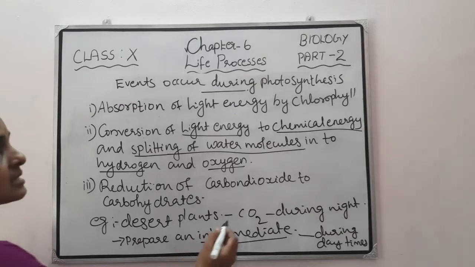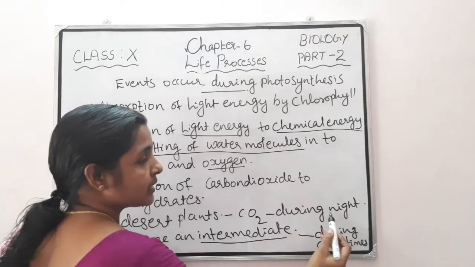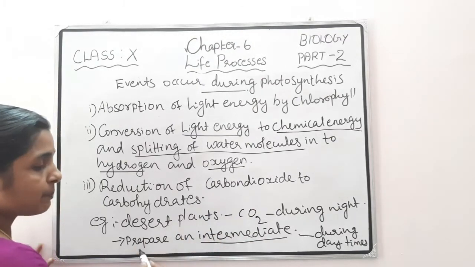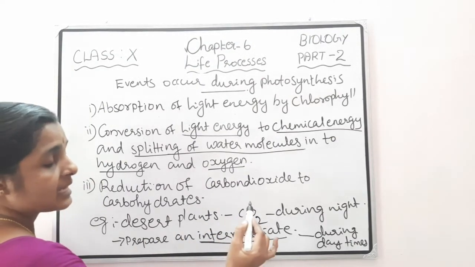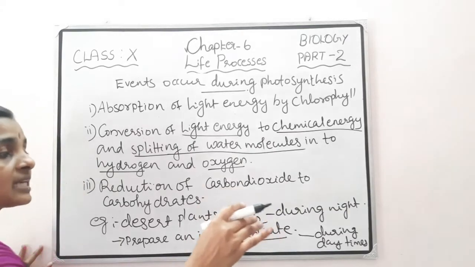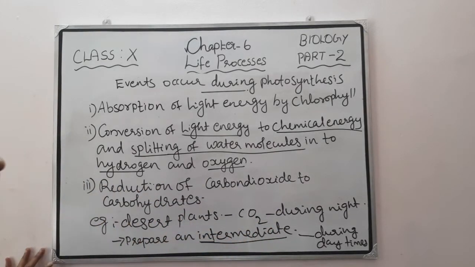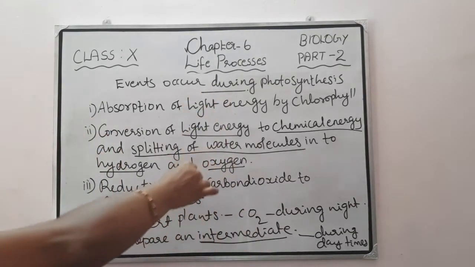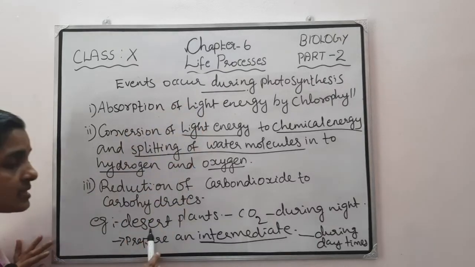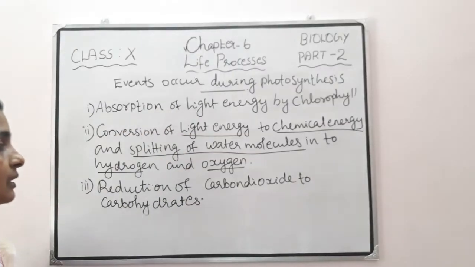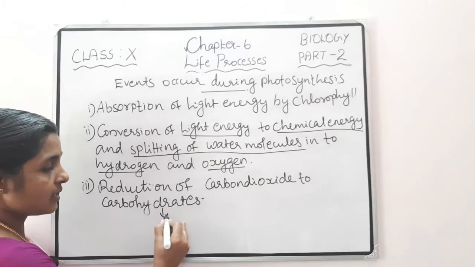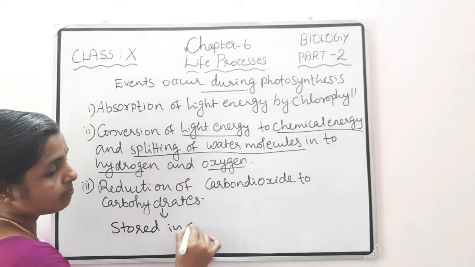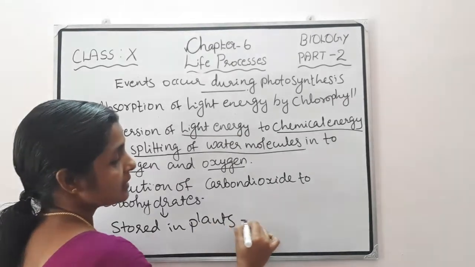So in desert plants, carbon dioxide is absorbed during night time. Why? Because their stomata open during night time only, and they prepare an intermediate, and this intermediate acts upon the energy stored by the chlorophyll during daytime and they synthesize carbohydrate. So these are the events in photosynthesis and the photosynthesis in desert plants. Then these carbohydrates are stored in plants. In which form? Stored in the form of starch.